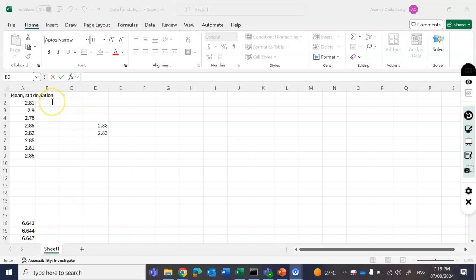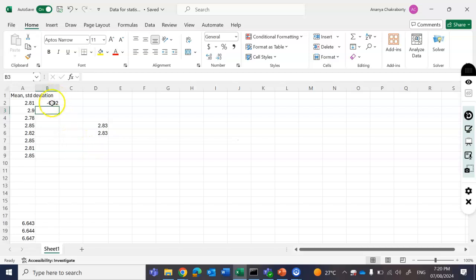So we can calculate here the measurement minus mean. So measurement is your 2.81. So we will use the formula again. So is equal to this measurement and then minus 2.83. So 2.83. So we calculated for the first one. And if you select the first one and drag till the end, it will calculate for all the given measurements. So measurement minus mean value you have already given, so it will calculate that.